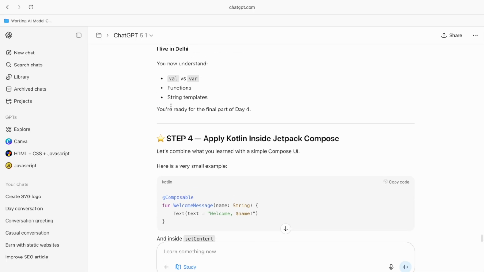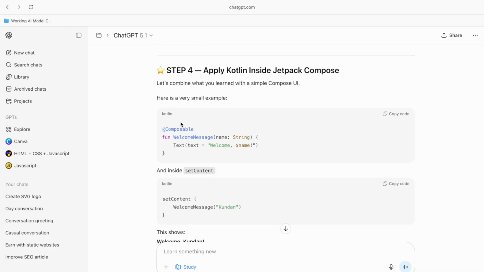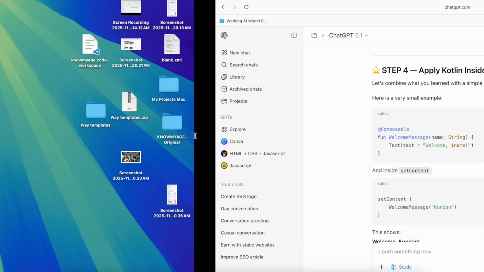That day I learned val and var variables. There are two kinds. As I understand, a val is fixed, and a var is something that you can change. In JavaScript, it's like const and let. Okay, like that. So here is how to apply Jetpack inside. I was getting some problems, and I understood a lot of things that day.